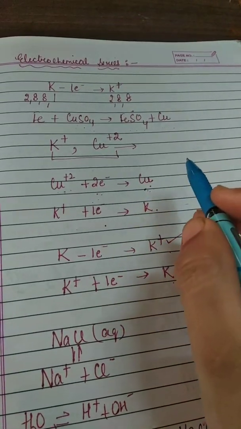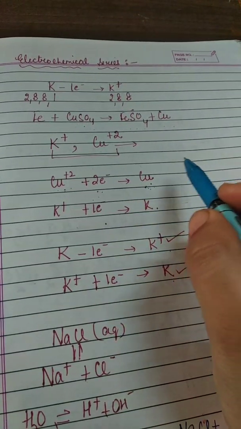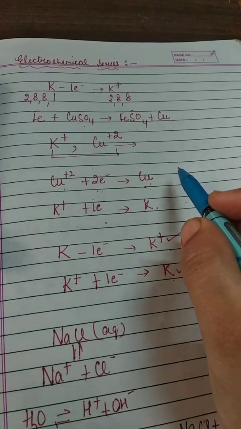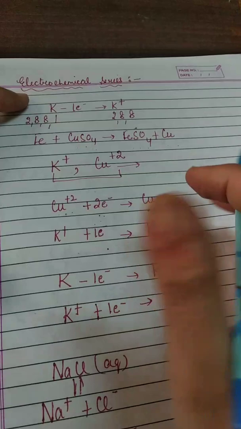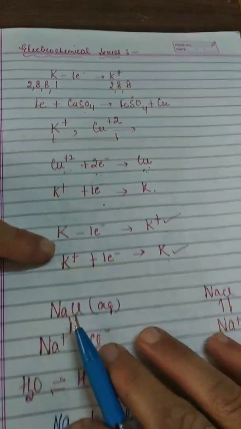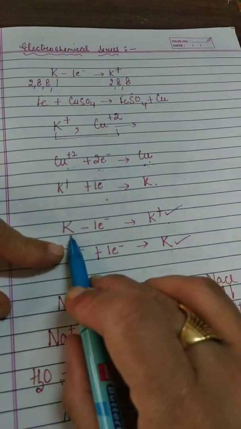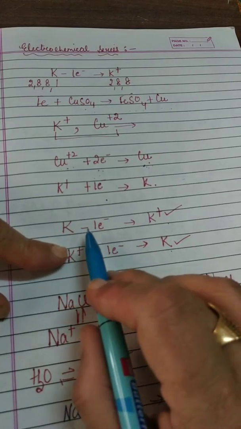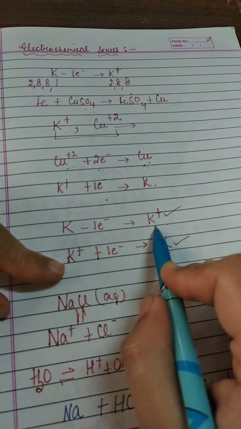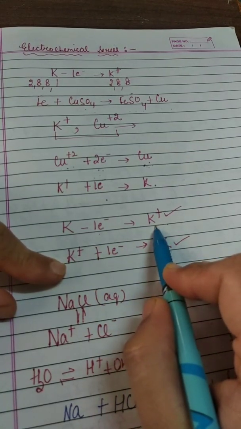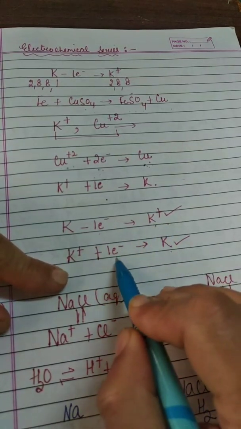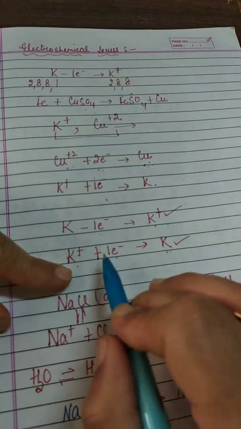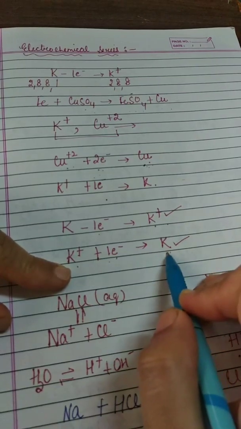Fourth point, metal atoms which form their ions most easily will accept the electrons back with great difficulty. Now what is the meaning of this line? Suppose we take the case of potassium. Potassium is present at the top of the electrochemical series. Therefore, it will lose electrons very easily and change into an electropositive ion. But if we want to add an electron to this electropositive ion, then with great difficulty it will gain an electron and change into K.